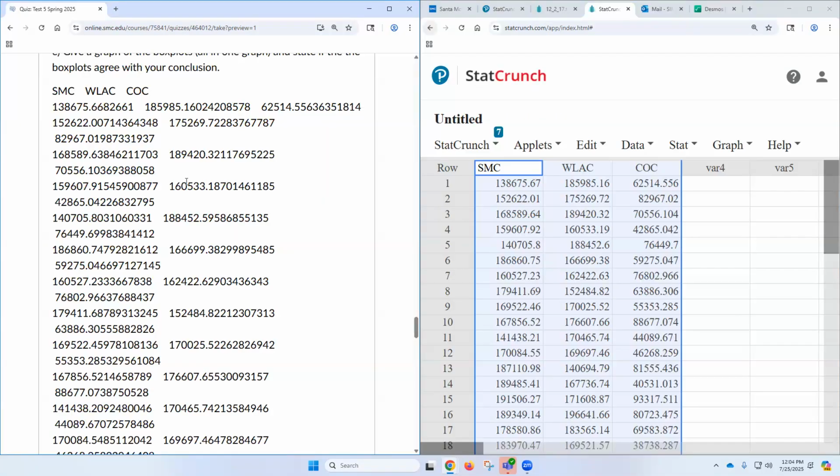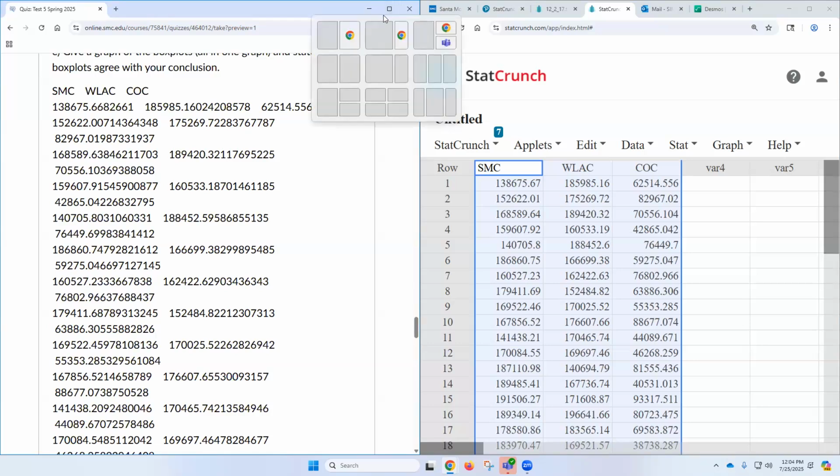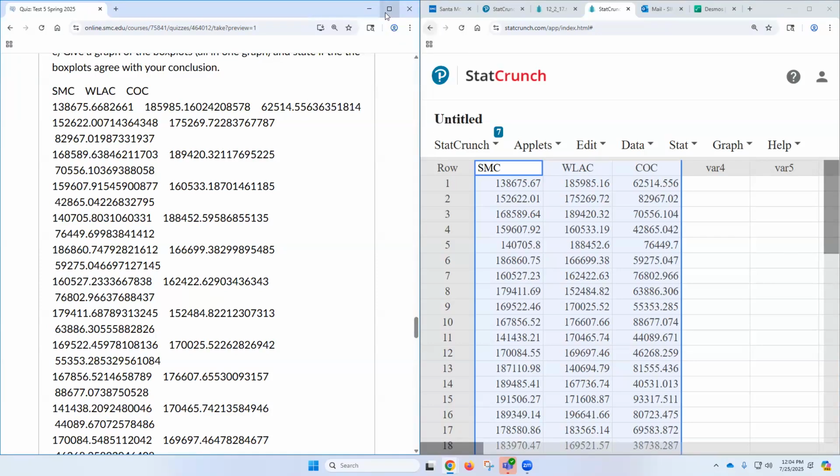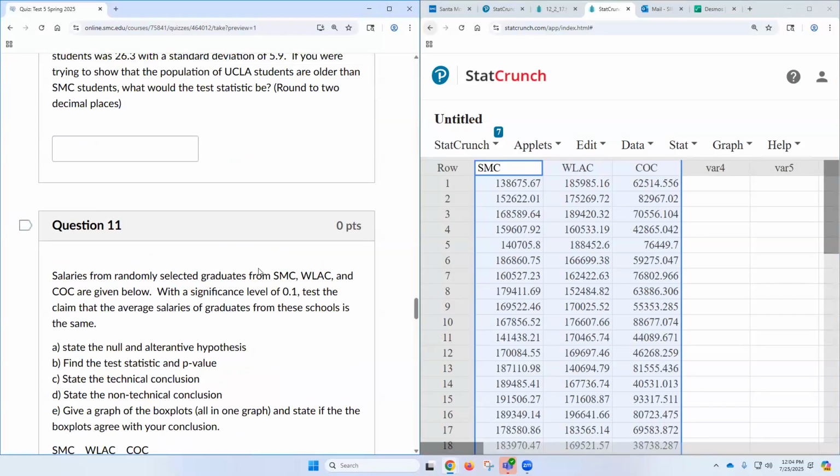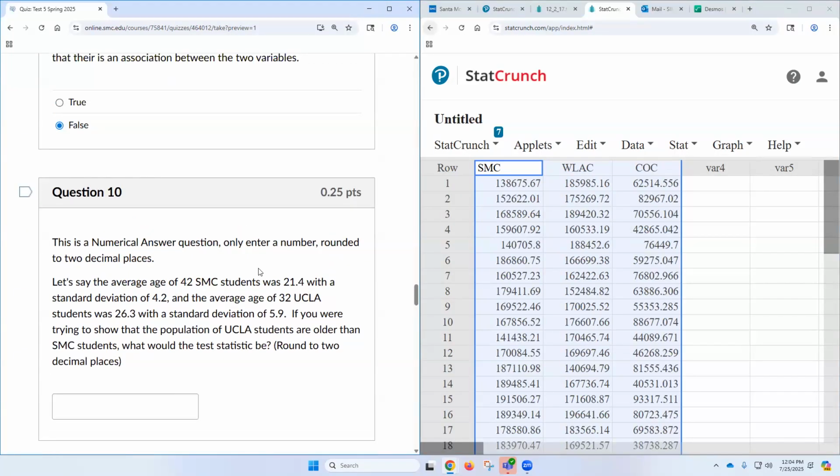Imagine you have to type all that out. Imagine it takes like 20 minutes to type it out. Revenge. How are we getting revenge on you guys? Have fun typing that out for 20 minutes.